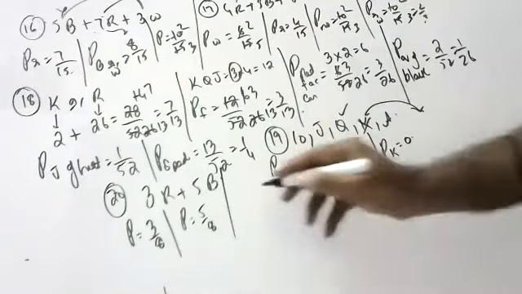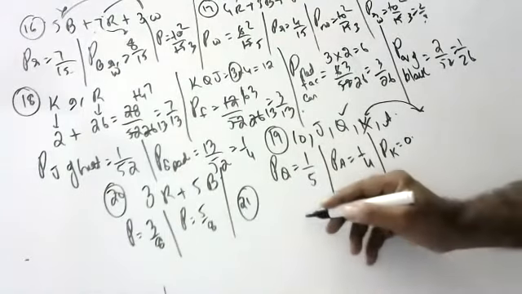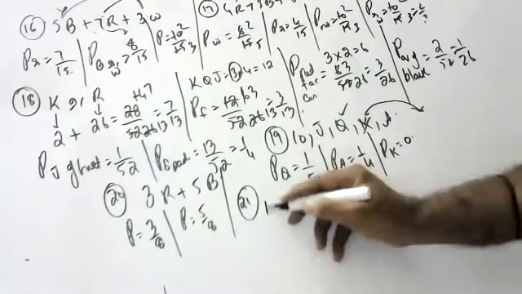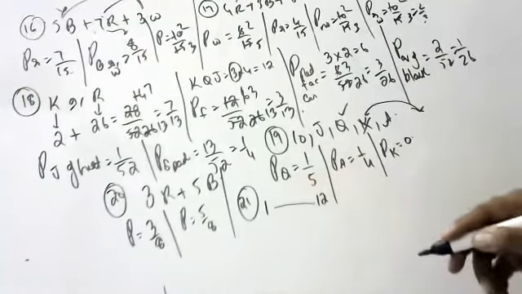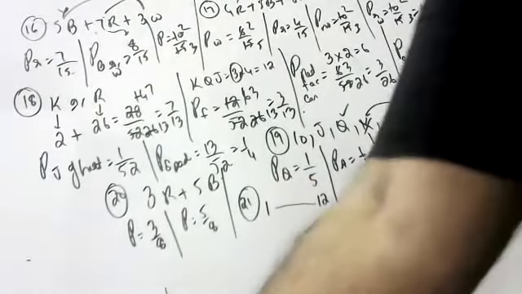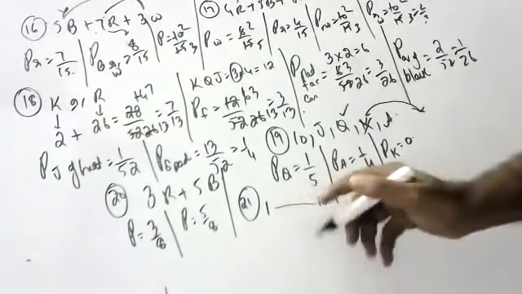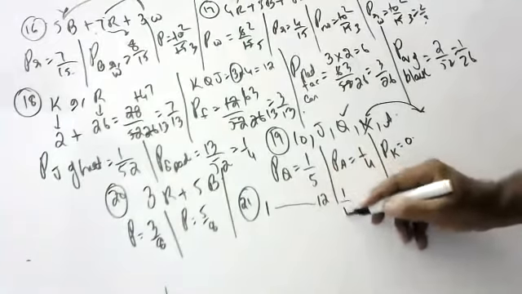Okay children, 21st question. Numbers 1 to 12 are there. The game is having chances from 1 to 12. What is the probability of getting a 10 number? 1 by 12.